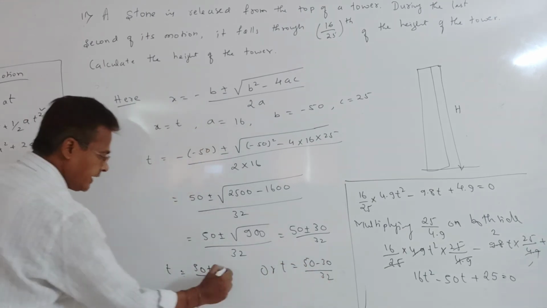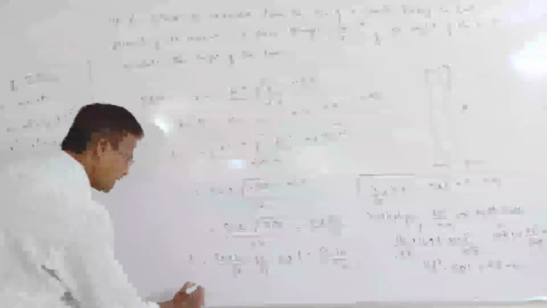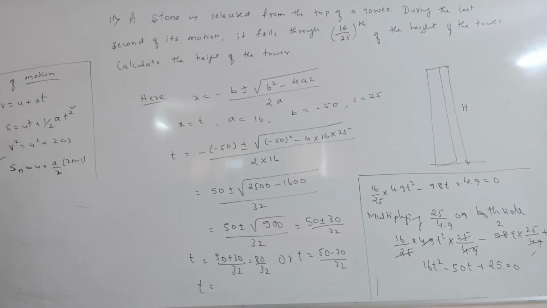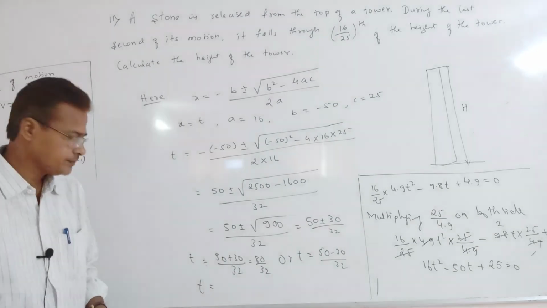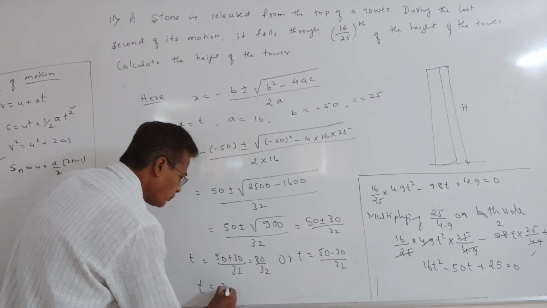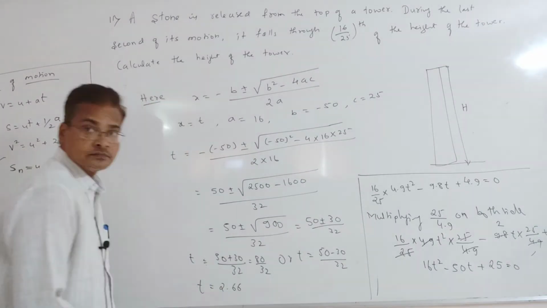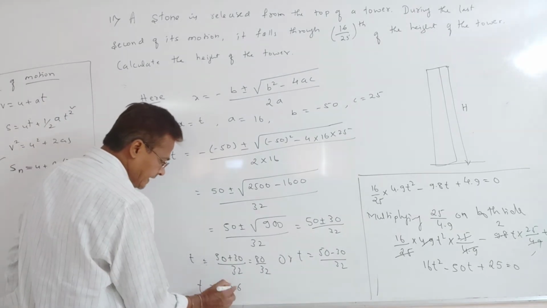This one is how much? 80 by 32. 80 divided by 32, what is that answer? 2.5, so 2.56 second.